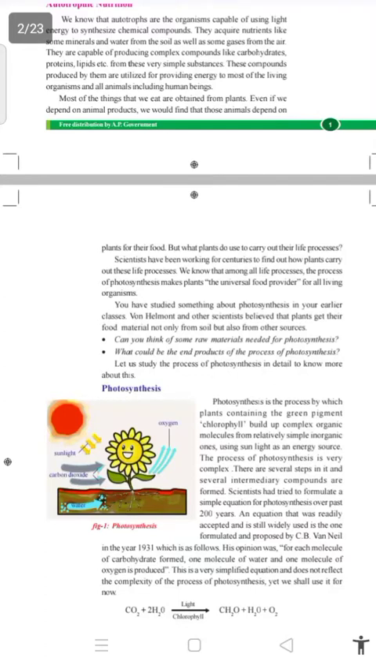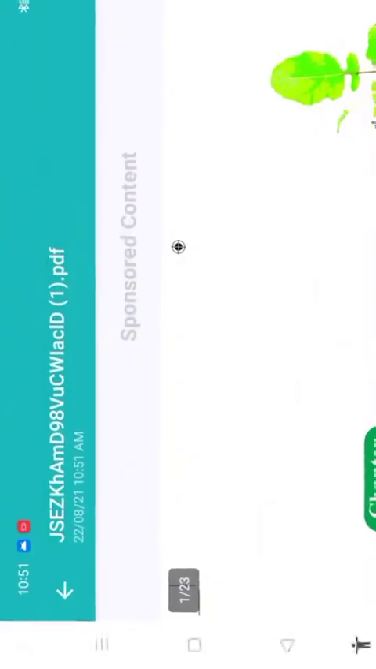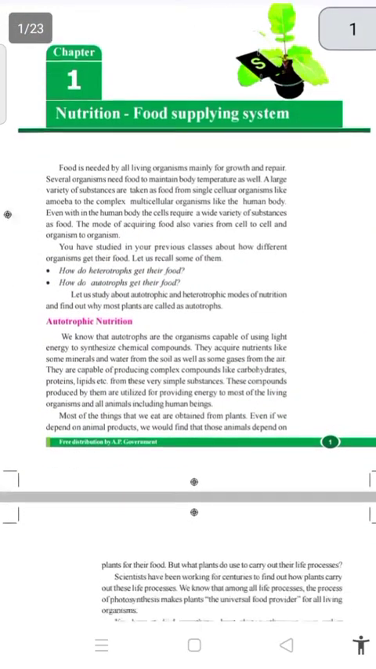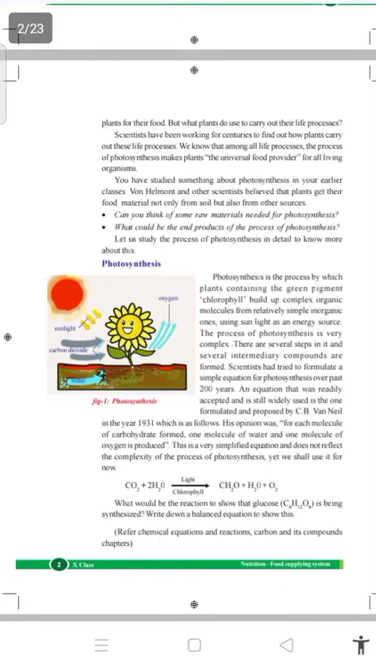But how do plants carry out their life processes? Scientists have been working for centuries to find out how plants carry out these life processes. Scientists have been doing hard work for many centuries, thinking about how a plant does its life processes and what the main things are for that. We know that among all life processes, the process of photosynthesis makes plants the universal food provider.